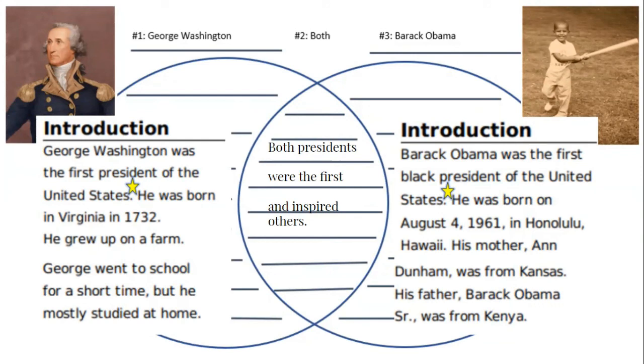Now it's your turn. On your left side, write information you know about George Washington. On the right side, write information you know about Barack Obama. And in the middle, write what you know about both of them.